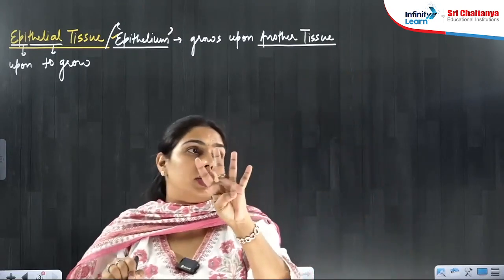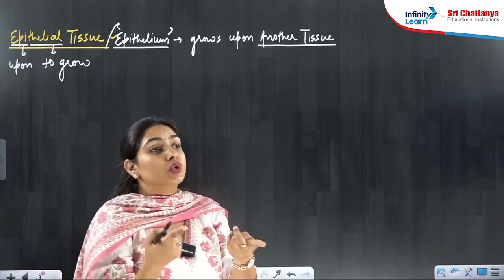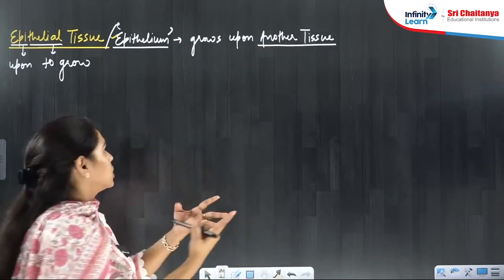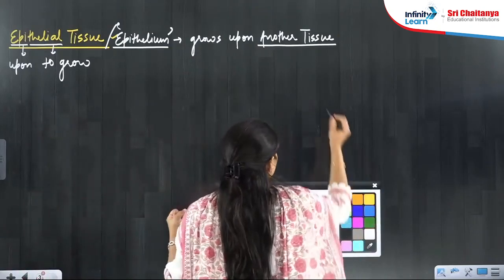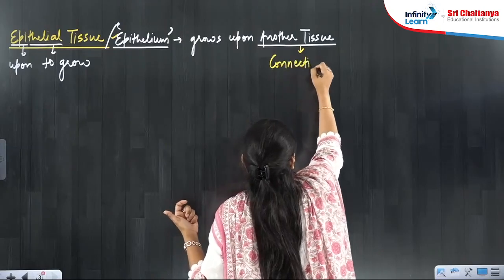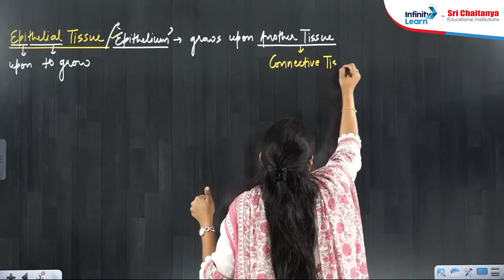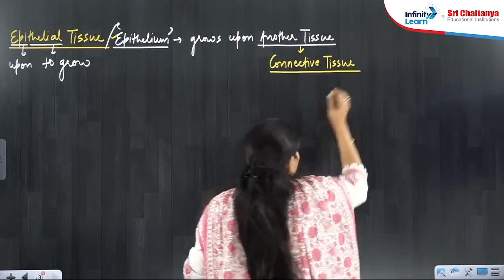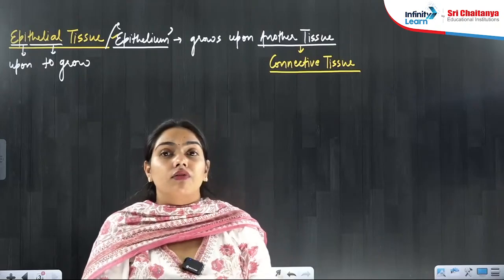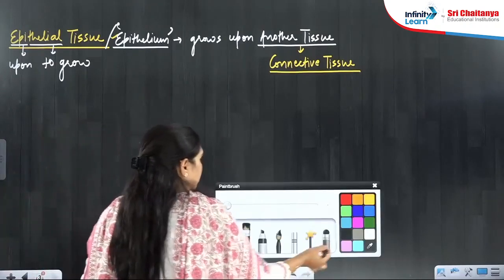It is among the 4 tissues only. That other tissue is connective tissue, because connective tissue is the most abundant tissue and is present everywhere. So epithelial tissue grows upon connective tissue. Wherever in your body you find epithelial tissue, below it you will find connective tissue.